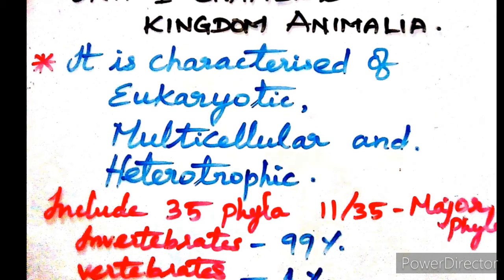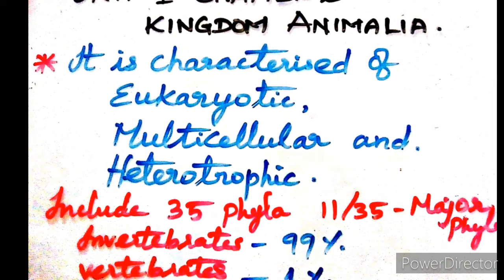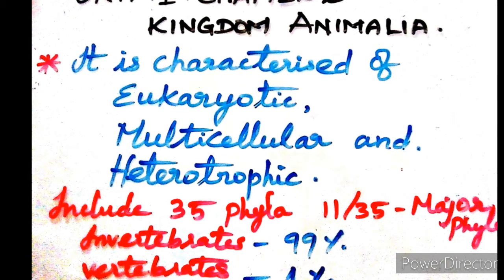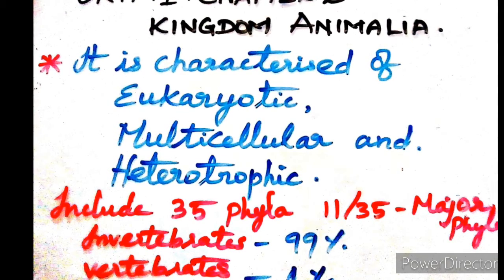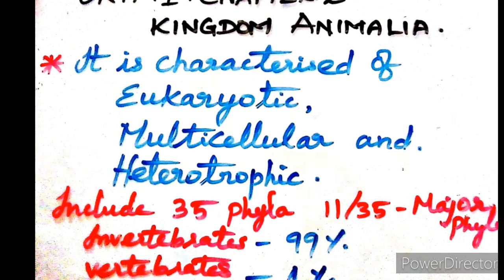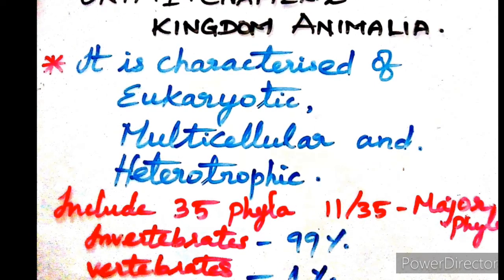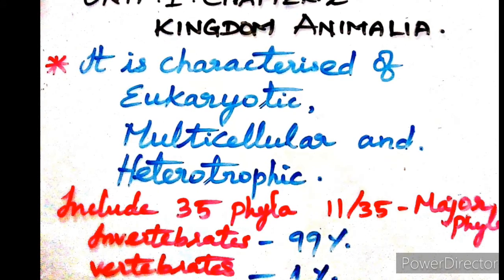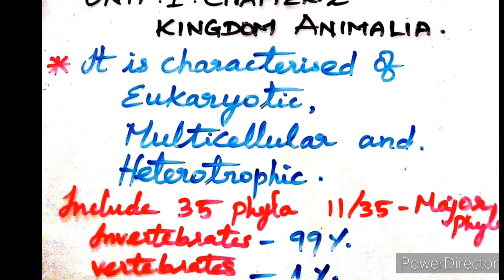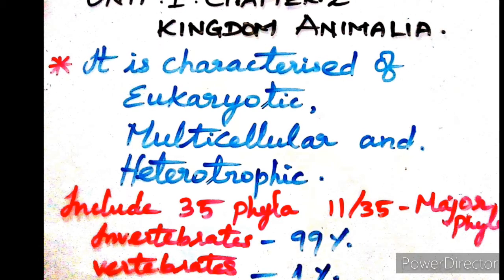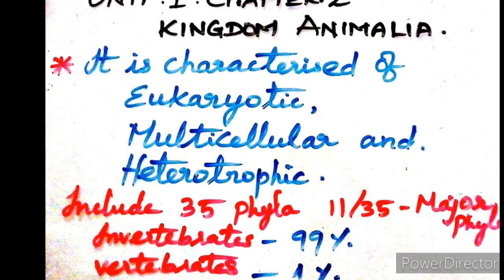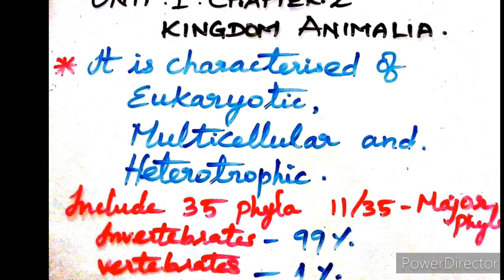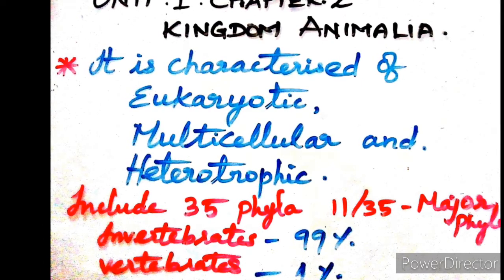Eukaryote means the cells have a true nucleus, with double membrane cellular organelles, and a nucleus which has the nuclear membrane, nucleoplasm, nucleolus, etc. Multicellular means many cells; organisms are formed of many cells. They are also called metazoans. Heterotrophic means they depend upon food from other organisms. They are not like plants that synthesize their own food.